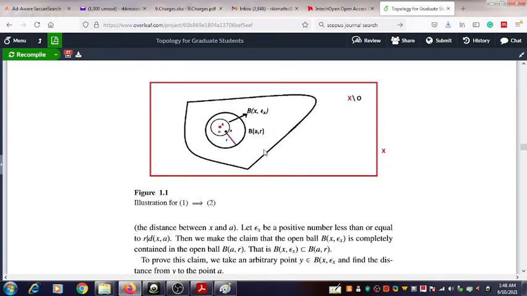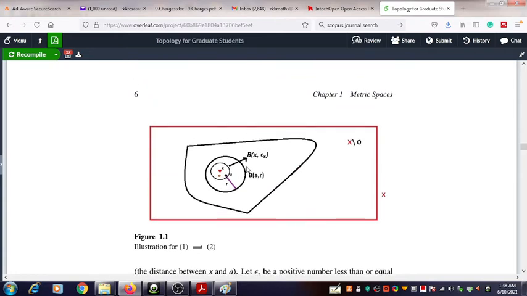Okay, if you choose that epsilon x in that way, and after that we define another ball